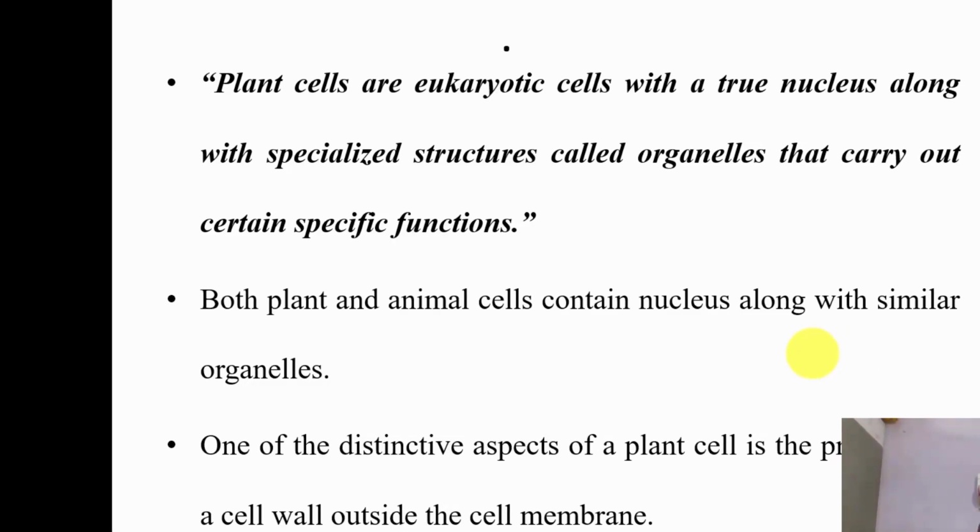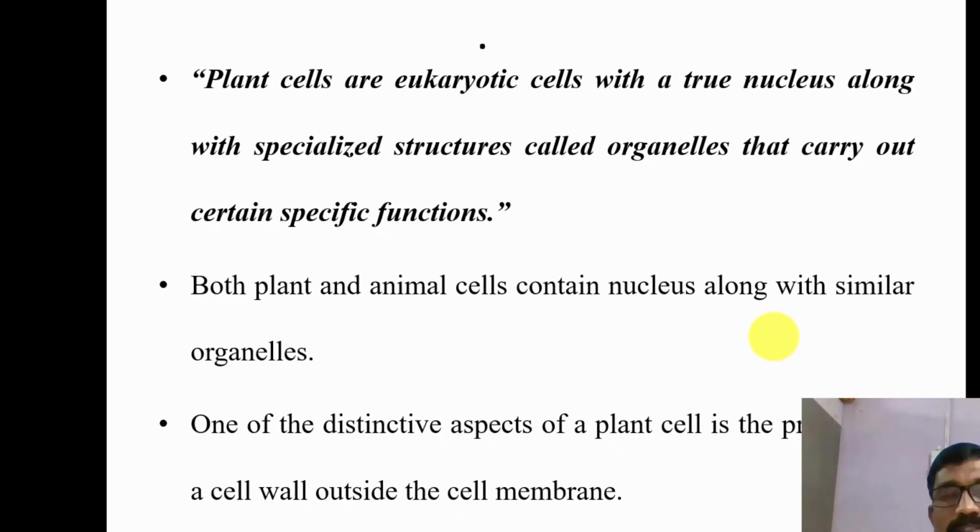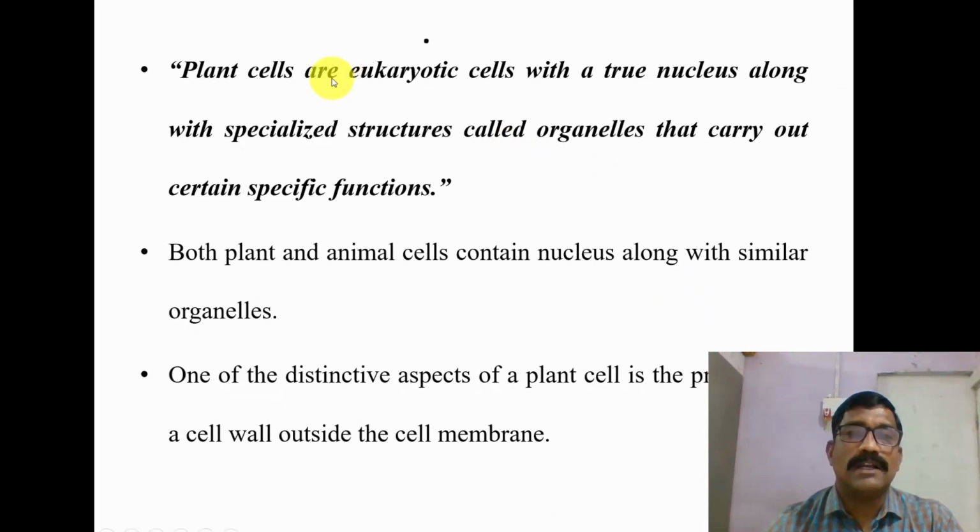So we can define a plant cell as: plant cells are eukaryotic cells with a true nucleus along with specialized structures called organelles that carry out certain specific functions. Both plant and animal cells contain a nucleus along with similar organelles. One of the distinctive aspects of a plant cell is the presence of a cell wall outside the cell membrane.